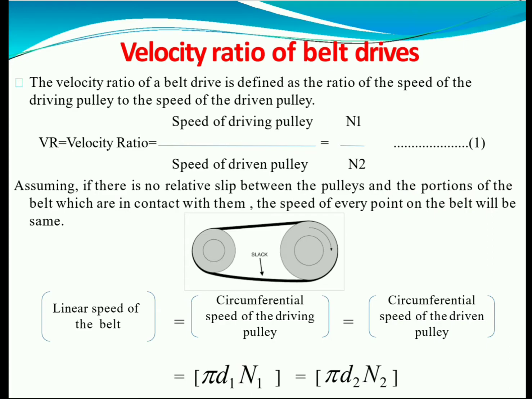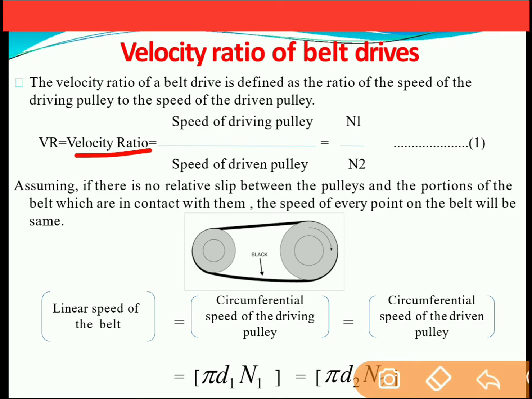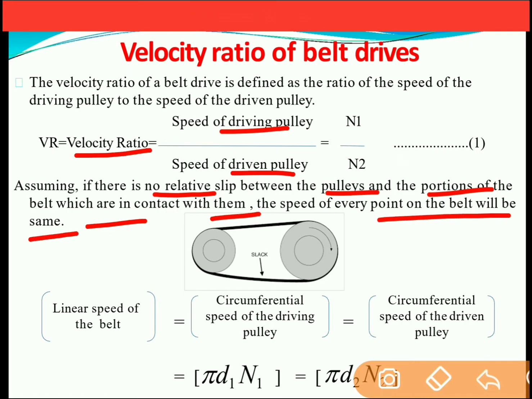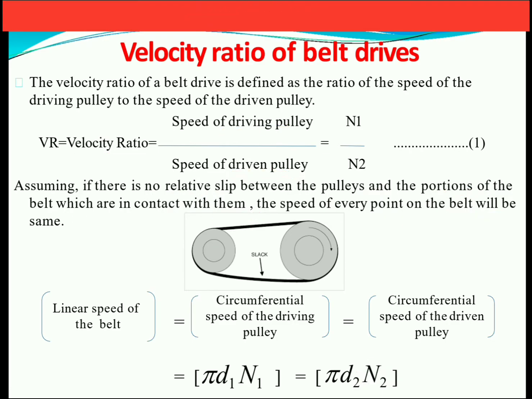Next, velocity ratio of the belt. Velocity ratio is defined as the ratio of speed of the driving pulley to the speed of the driven pulley. So you can see that velocity ratio is the speed of the driving pulley upon the speed of the driven pulley. Assuming that there is no relative slip between the pulley and the portion of the belt which are in contact, then the speed at every point of the belt will be the same. So when there is no slip between the pulley and the belt, the velocity at each and every point on the belt will be the same.